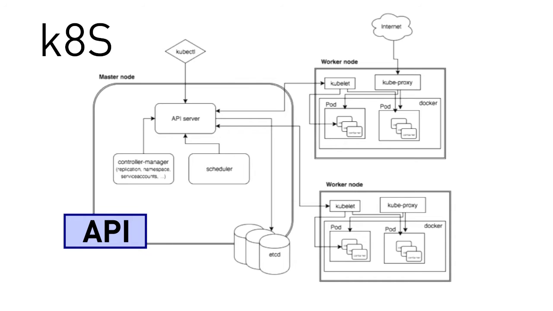The master node in a Kubernetes cluster contains services to support the REST API, scheduler, and controller manager. It uses a special database called etcd to store various configuration and other data. Each cluster contains one or more worker nodes. These nodes contain components which communicate with the master node and also manage the containers running on the node.